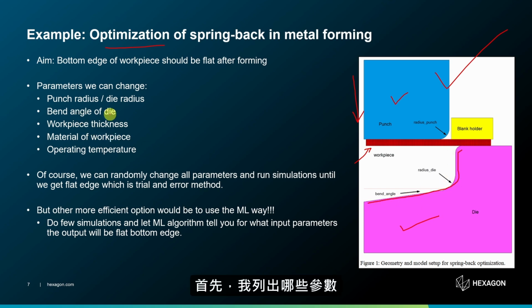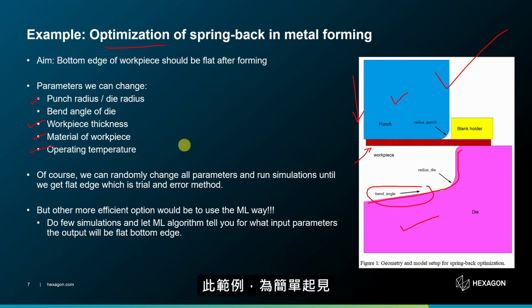First, I made a list of parameters which can change this springback. Definitely punch radius and die radius will play a part. Then the bend angle of the die, which is shown over here. Then workpiece thickness, and the material of the workpiece will also have an effect. And in many cases, the temperature as well. This might not be the complete list, but these are just some major parameters which can affect the springback.